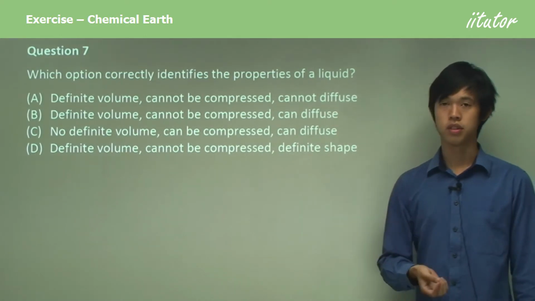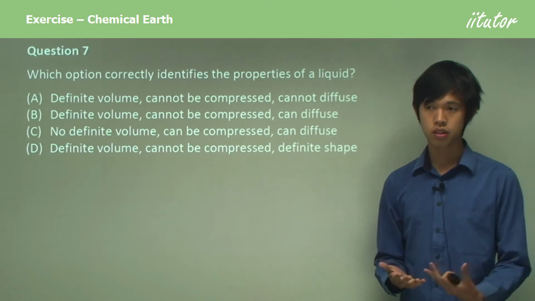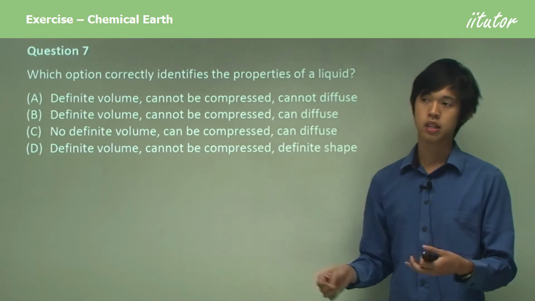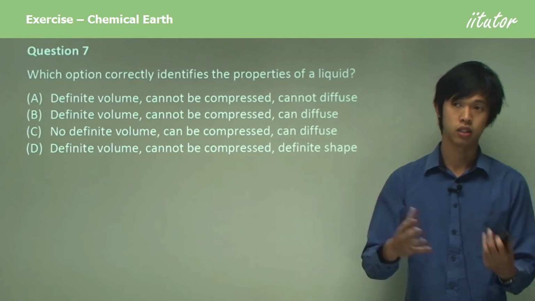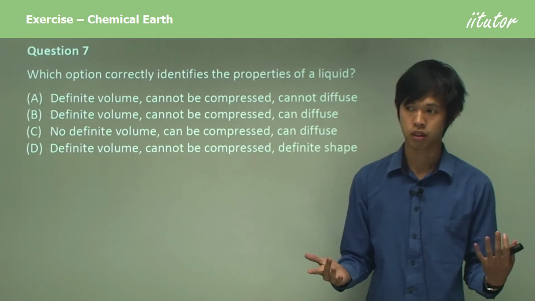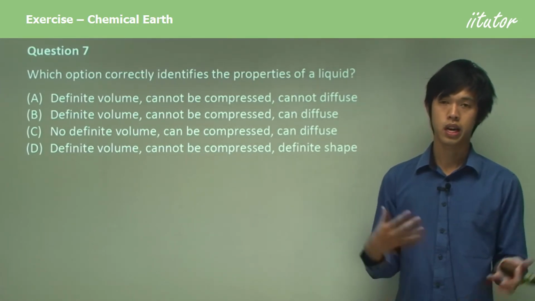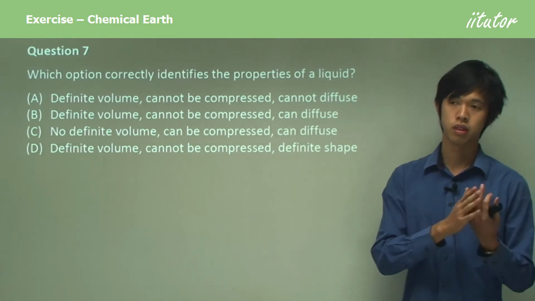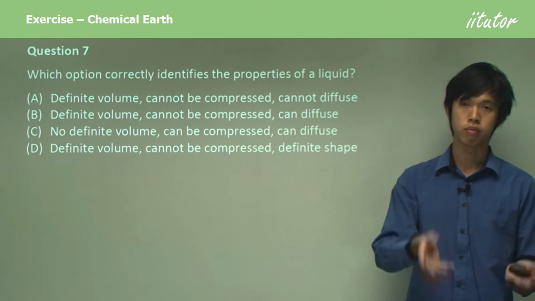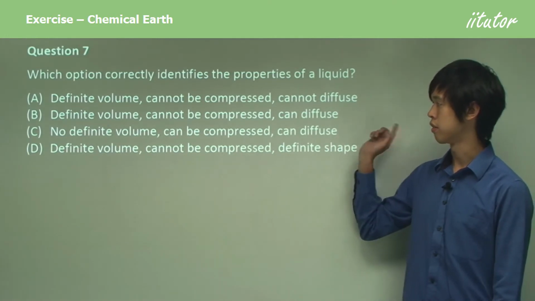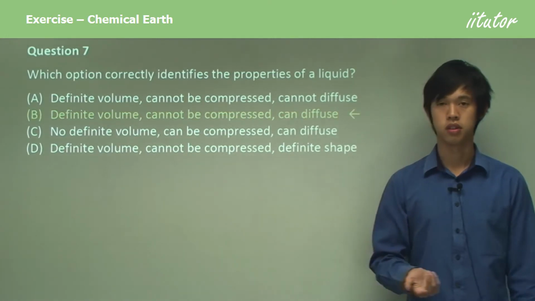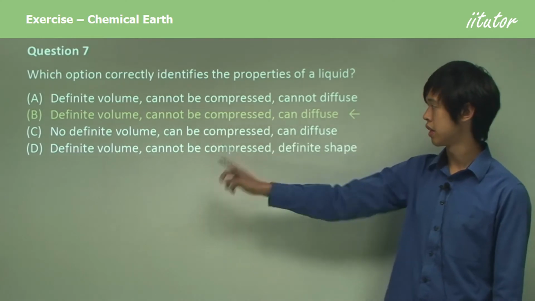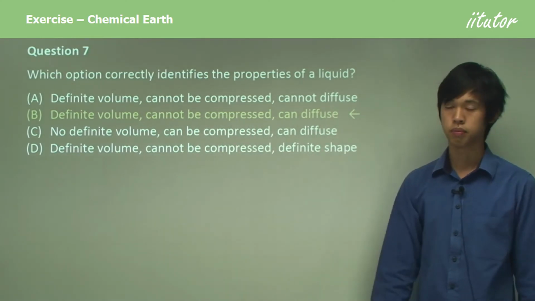Can or cannot diffuse. Now liquids can diffuse because they can move from place to place based on the concentrations of liquid. So that happens in our bodies. It's called osmosis, when water moves from one place to another through our cell membrane. So the answer is B, they can diffuse. Okay, so definite volume, cannot be compressed, and can diffuse.